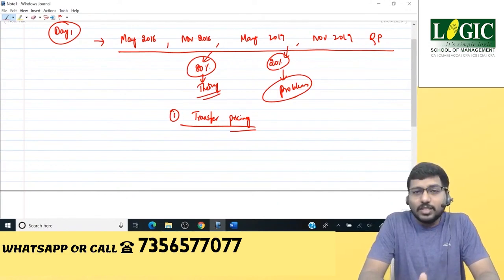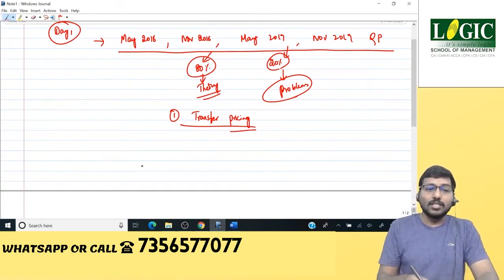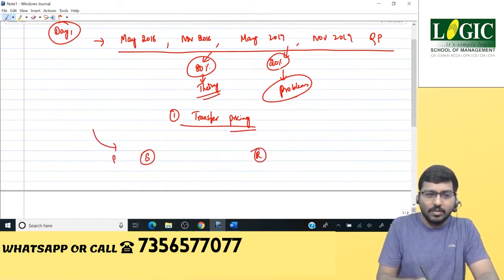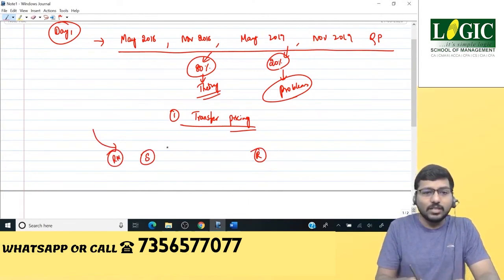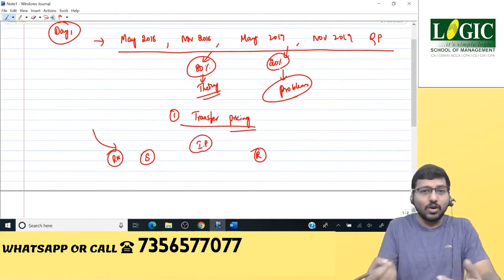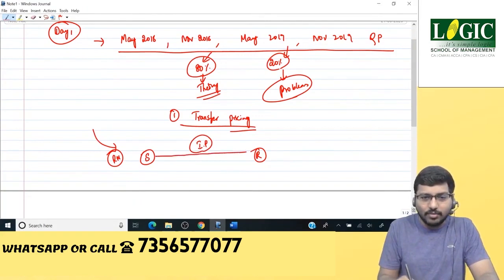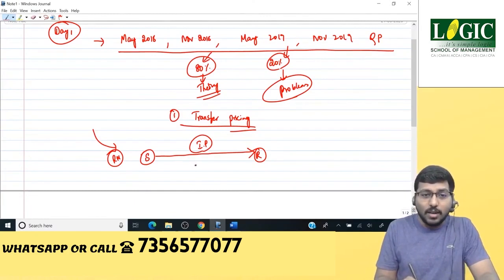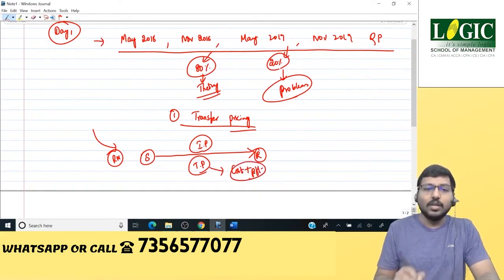And then we have seen that transfer pricing is nothing but you'll have two divisions, basically a supplying division as well as a receiving division. The supplying division will buy the raw materials from the outside, and then it will convert those raw materials into something called an intermediate product, which is neither finished good nor raw material. This intermediate product will be transferred to the receiving division, not at cost but at a price called transfer price, which is nothing but cost plus profit margin. Is that clear?